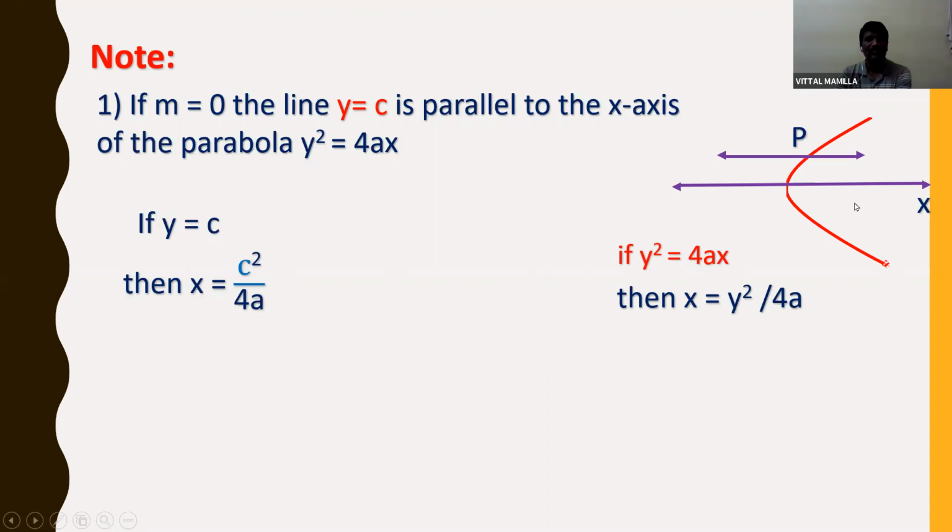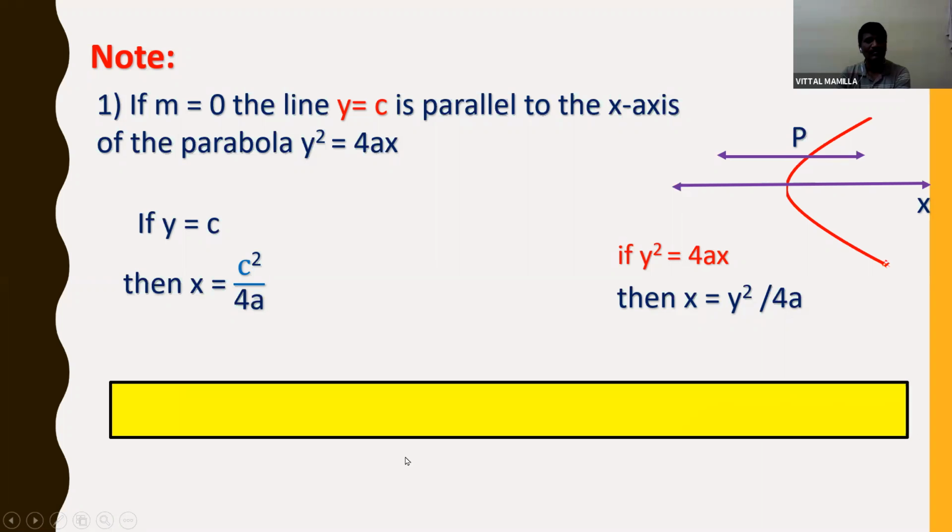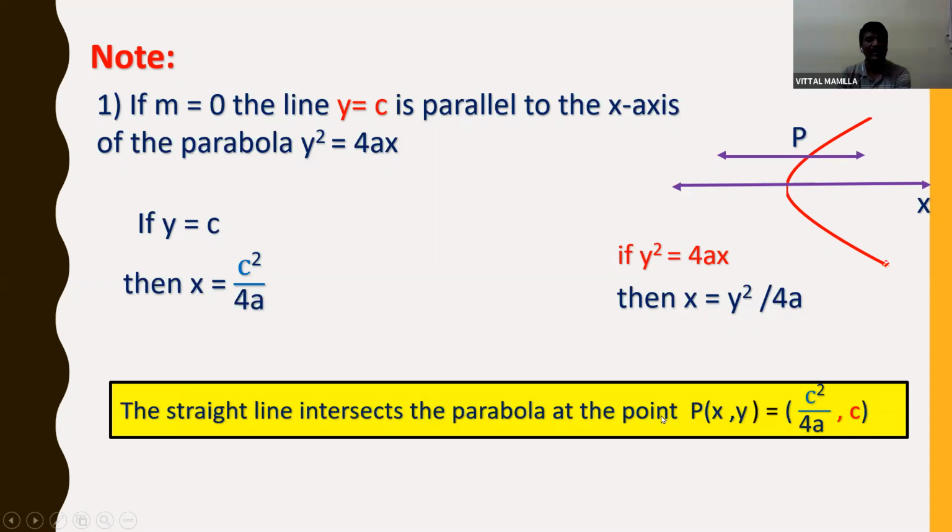That means if a line is parallel to the x-axis, the intersection point is c square by 4a comma c. The straight line intersects the parabola at the point P(x, y) equal to c square by 4a comma c.